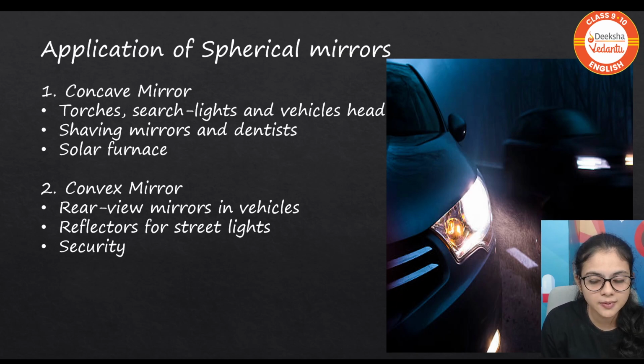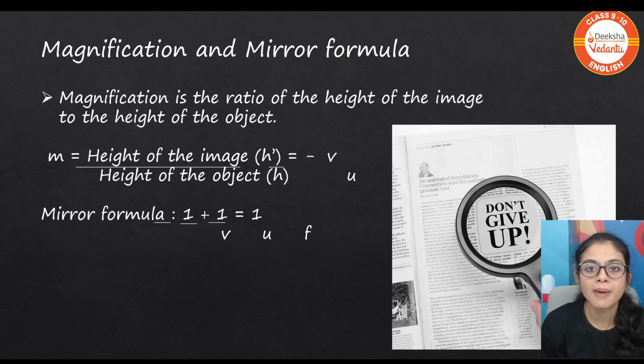I hope that's clear. Moving forward, what is magnification and mirror formula? Magnification is nothing but how big or how small the image formed of the object is. So magnification is the ratio of height of image by height of object. You can write m is equal to hi by ho, right? So that is equal to minus v by u. Remember this minus. I have a trick here, that is magnification m, mirror m gives you minus m. So you can remember with this trick.